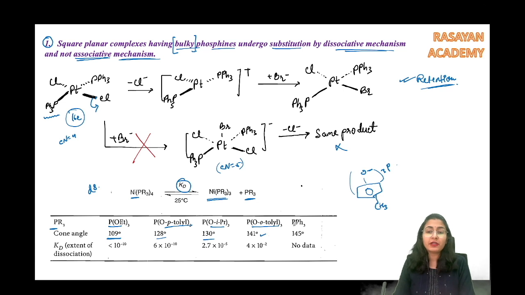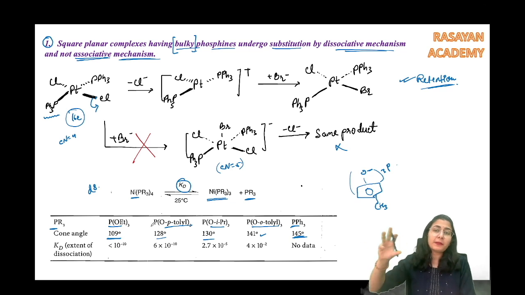Ortho-tolyl, it is 141. PPh3, 145. So the maximum size is for 145. And you know, when you see that the phosphine is becoming bulkier and bulkier, the rate or the extent of dissociation goes on increasing.